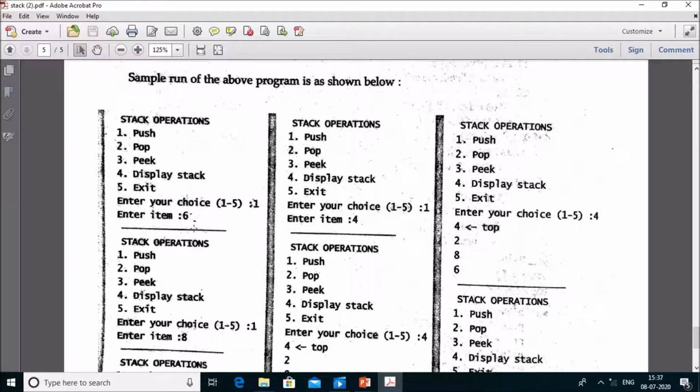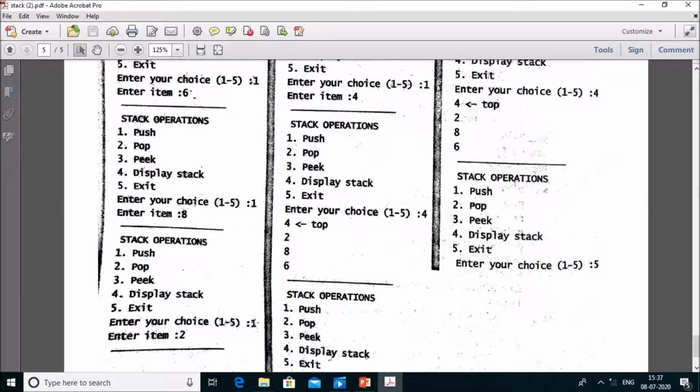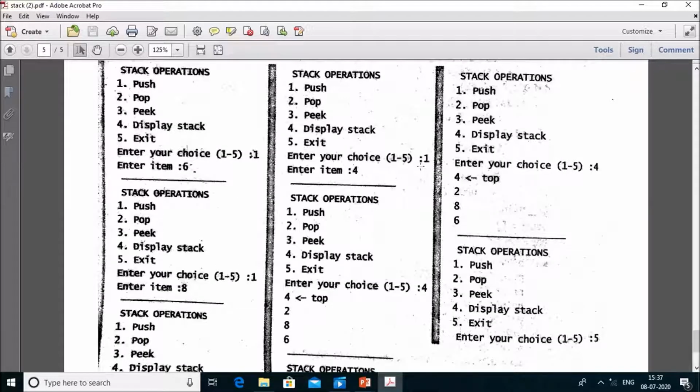Now the next question comes, again 1, then 8, again 1, then enter the item 2. It means the stack contains 3 items. First of all it inserted 6, then 8, then 2. After that it also inserted 4 on the stack.